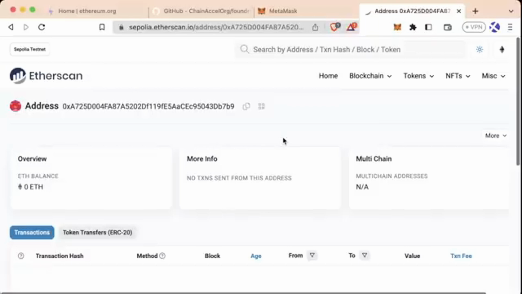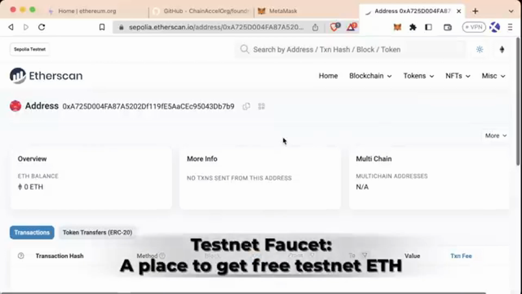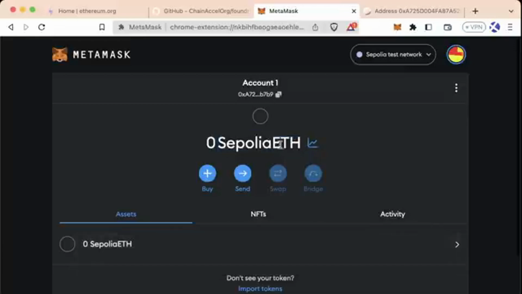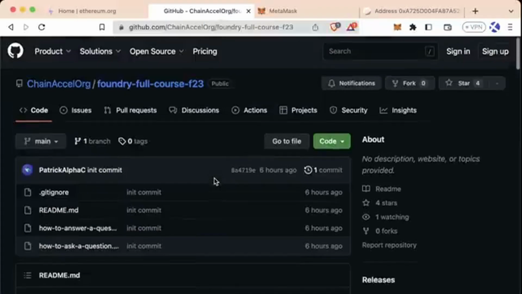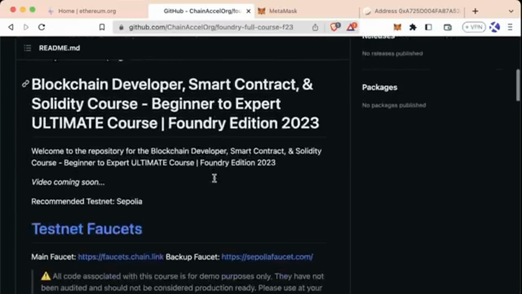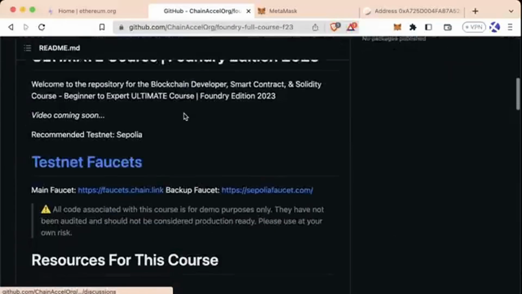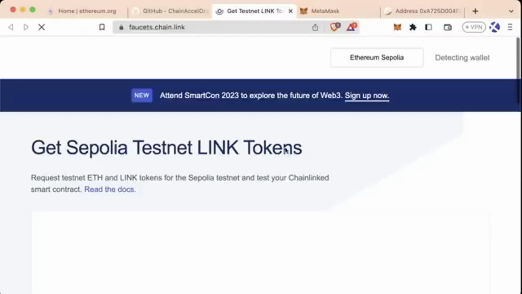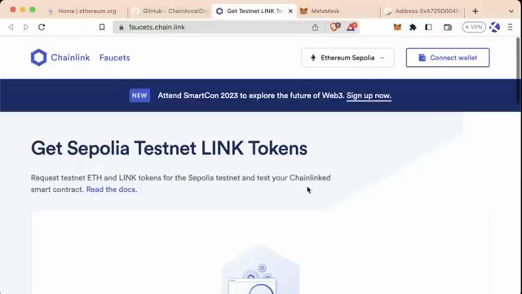And in order for us to simulate one of these transactions, we're going to go to a faucet for a testnet. Testnets have this thing called faucets, which allow us to get some free Sepolia ETH so that we can test out sending transactions and receiving transactions. If you go to the GitHub associated with this course or web3dev.education, we can scroll down to this testnet faucets section and select one of the links to go to one of these testnet faucets. Right now, the recommended faucet that we're working with is faucets.chain.link, but be sure to use the GitHub repo